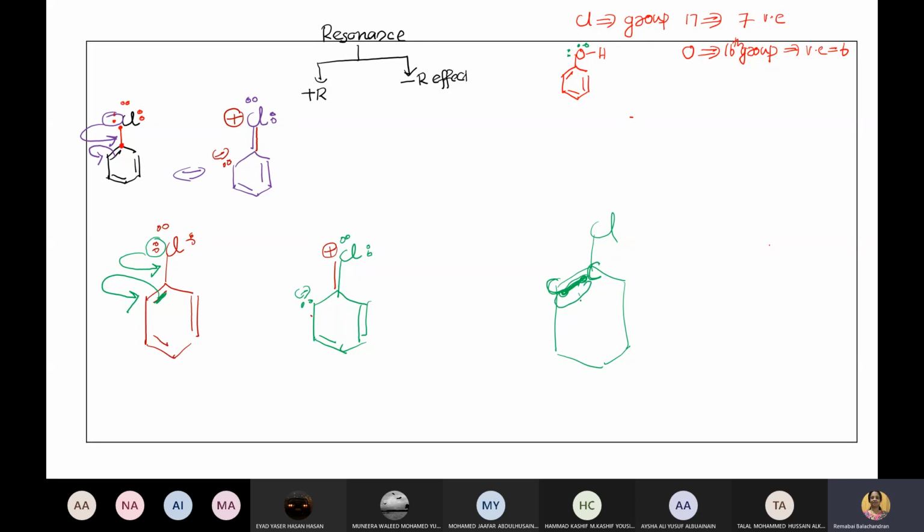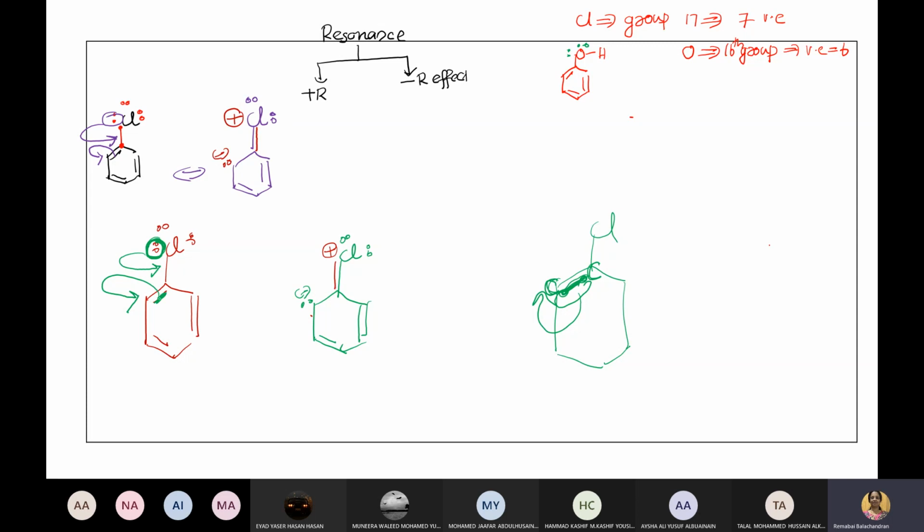Now both the electrons are going to 1 carbon, so this carbon is getting an extra electron. If they share, there is no negative or positive. But in this particular case, this one is losing its electrons. It's giving the electrons, so it's getting positive.